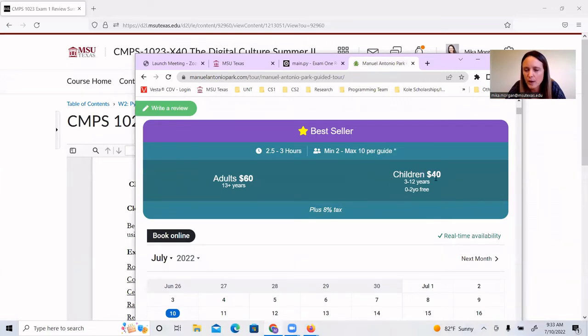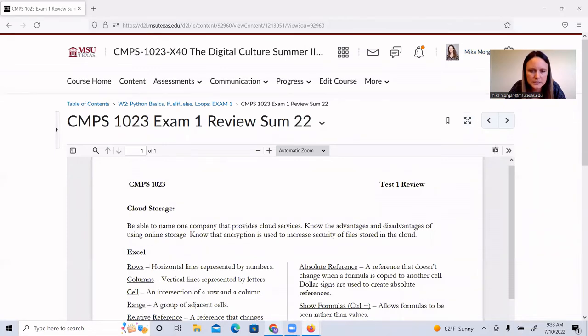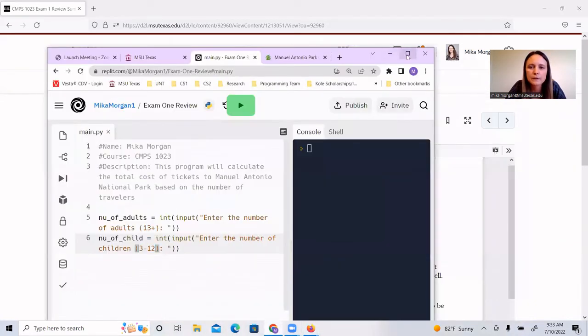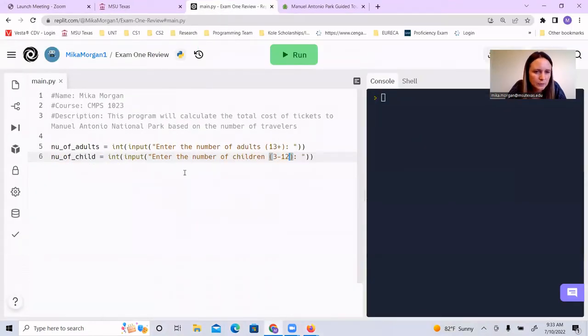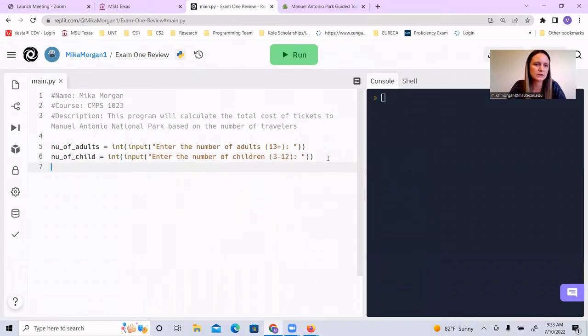Yeah, 3 to 12 is going to be considered a child. Okay, perfect. And once again, we're going to read in the input and we're going to store it as a number so we can do some math with it. That's fantastic.